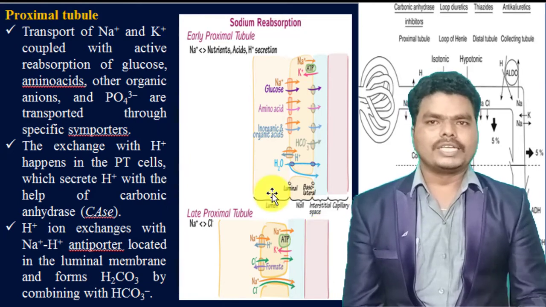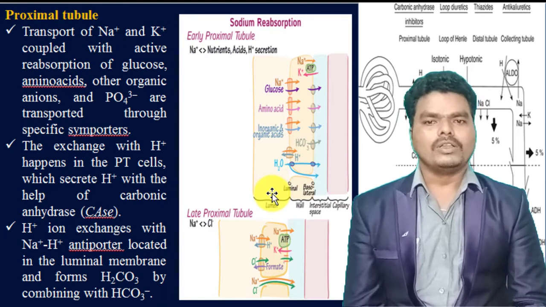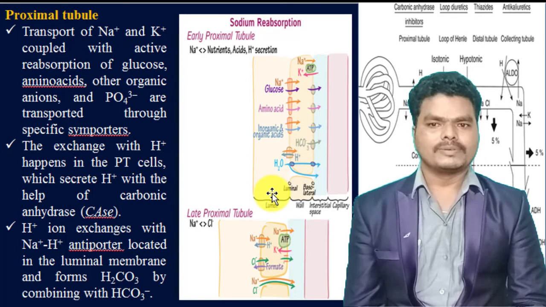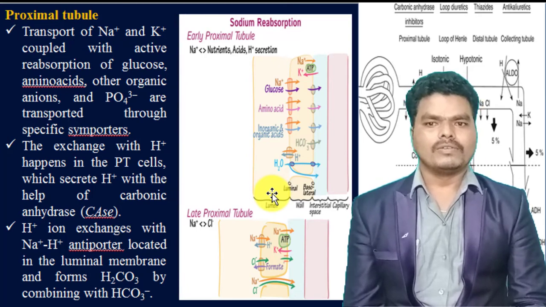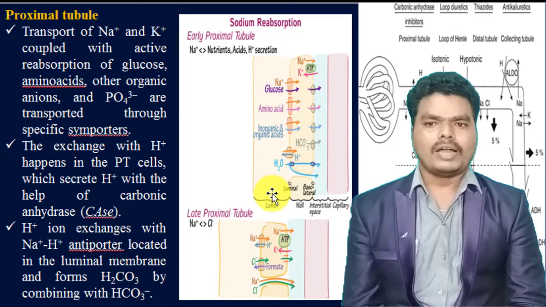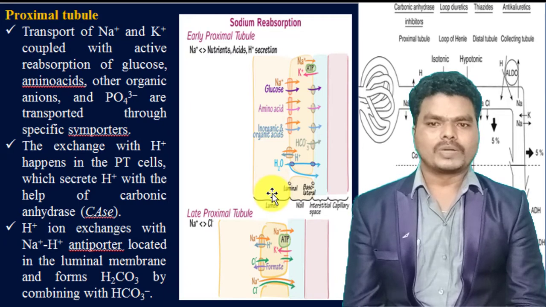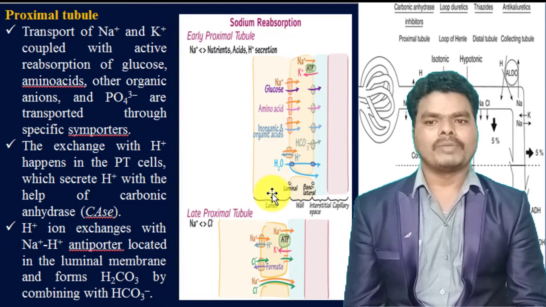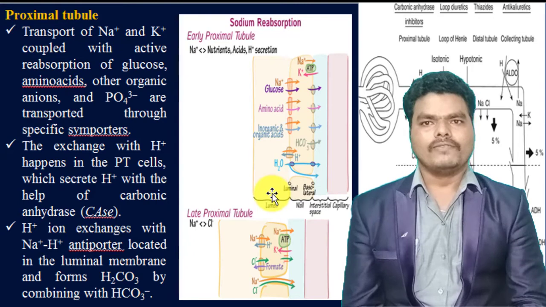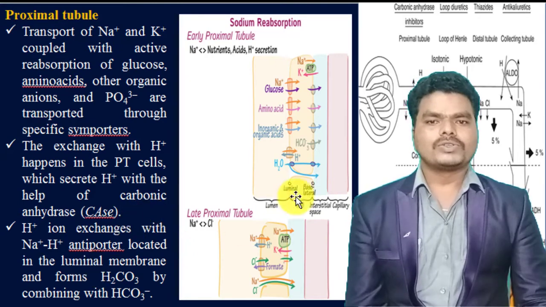In the same way, the secretion of H+ ions from the bloodstream to the lumen of the nephron happens with the help of carbonic anhydrase. The H+ ions are exchanged with sodium through the sodium-hydrogen antiporter present at the brush border cells, or luminal membrane, of the nephron. This antiporter exchanges H+ ions when sodium is reabsorbed. The H+ which enters the lumen combines with bicarbonate to form carbonic acid.